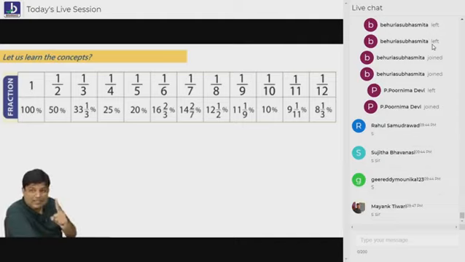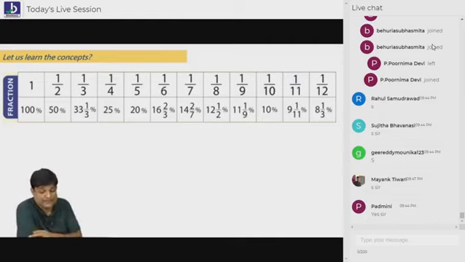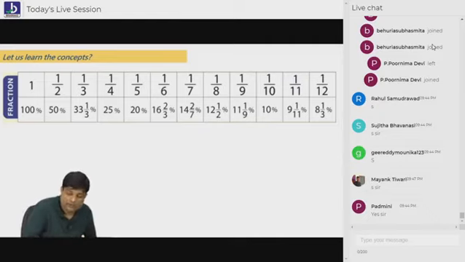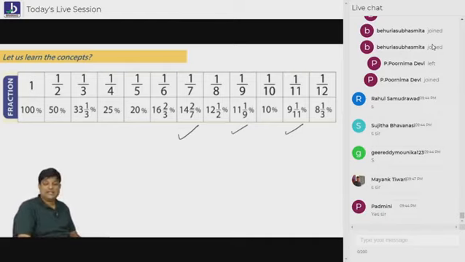But remember, 1, 100%. 1 by 2, 50%. What is 1 by 3? 33 1 by 3%. What is 1 by 4? 25%. 1 by 5? 20%. 1 by 6, not 16 and a half, 16 2 by 3. 1 by 7 is 14 2 by 7. 1 by 9 is 11 1 by 9. 1 by 11 is 9 1 by 11. Are you understanding? 1 by 10 is 10%, and all these things are very important.